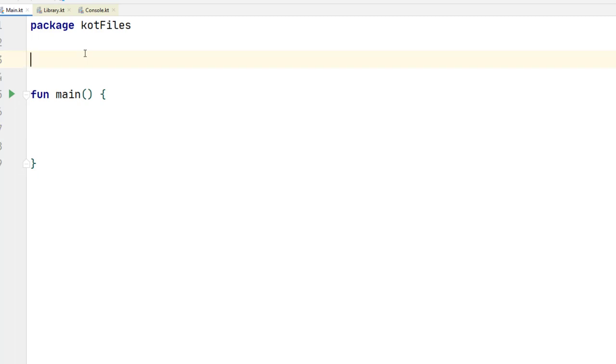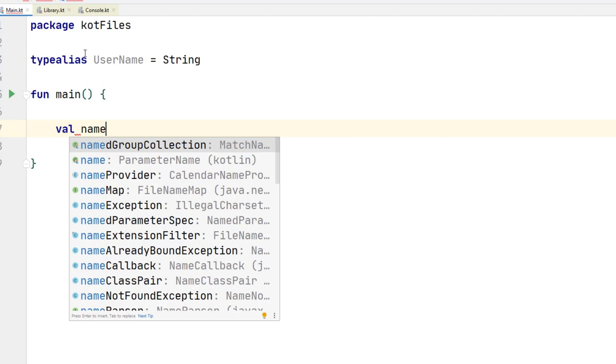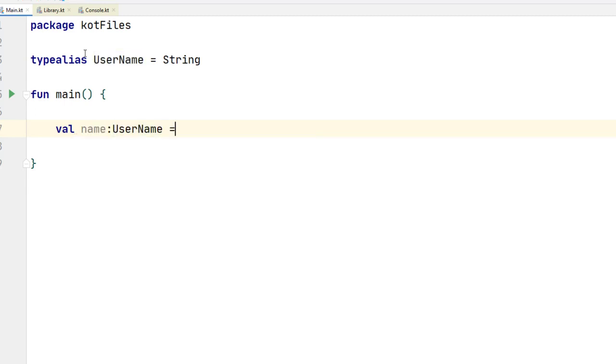Now let's take a look at another concept called type alias. A type alias is a way of giving an existing variable type a new name. For example, I can have a type called Username, and it's of type String. So here I'm basically saying that wherever I use the type Username, the compiler has to change it to String. So let's create a variable here called name, of type Username, and I call it hello. Actually no, 5, and that's there, right?